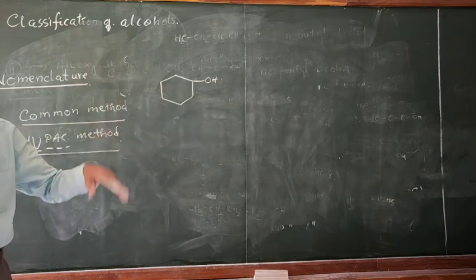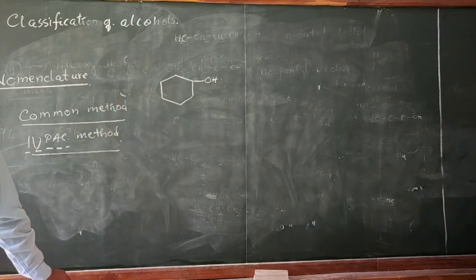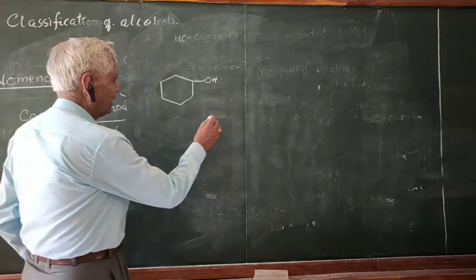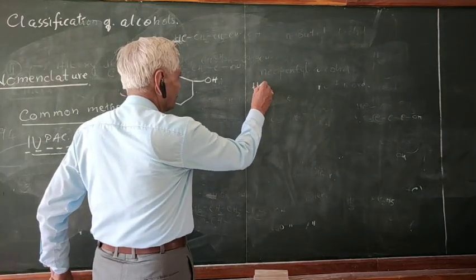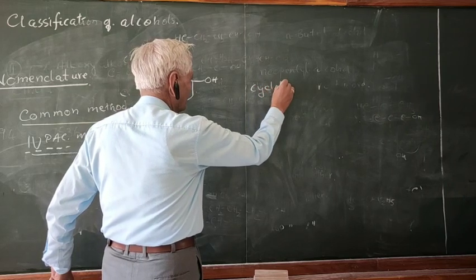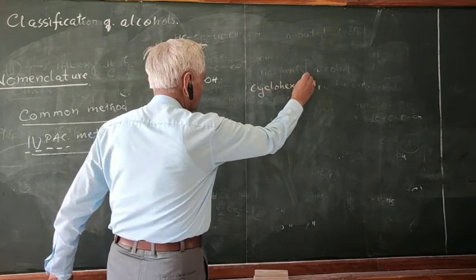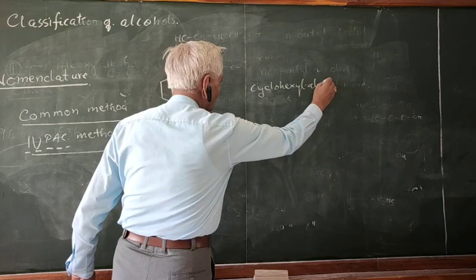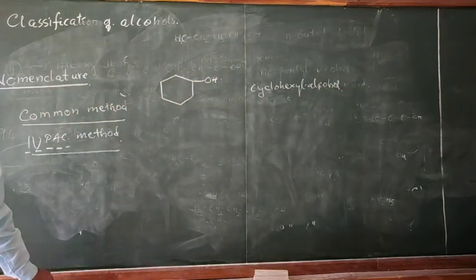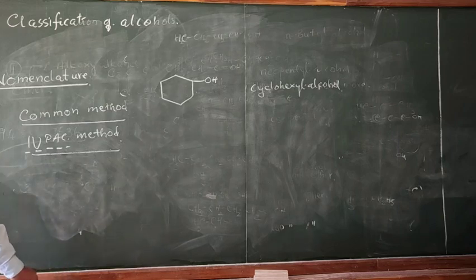So what is the name of this compound? Hexyl alcohol. It's not phenol. It is alcohol. Cyclohexyl, because the system is carrying a ring there. Ring. So can we call it cyclohexanol?